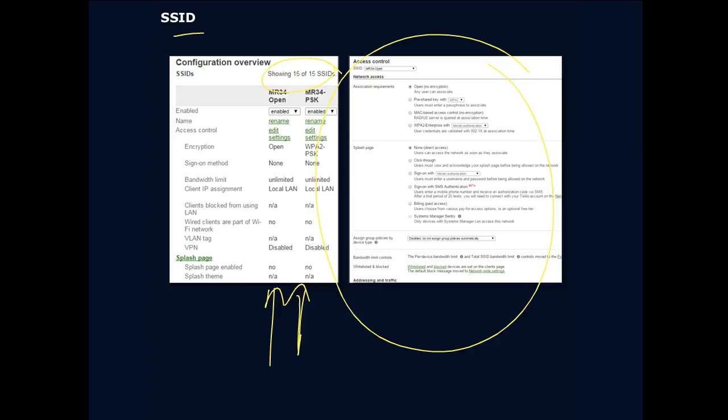I keep getting distracted by things I see and I want to tell you about it. I have to focus on this access control that we just went through, okay? You saw the splash page we could set up for our guest users. You saw the open authentication, WPA2, our radius, all of them available to us.